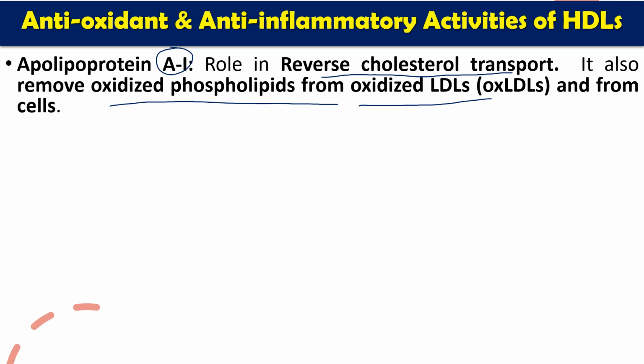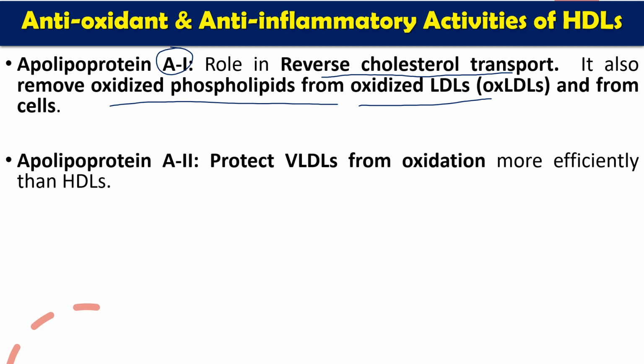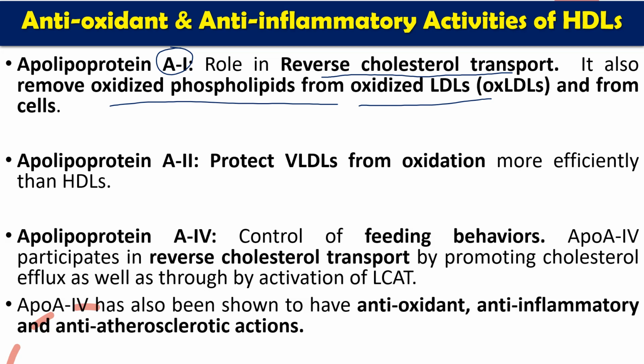Another apoprotein it has is A2, which protects VLDL from oxidation, so that it will not oxidize. Oxidized lipids are a little bit more dangerous. So apoprotein A2 protects VLDL from getting oxidized. Then apoprotein A4, which normally regulates our feeding behavior.